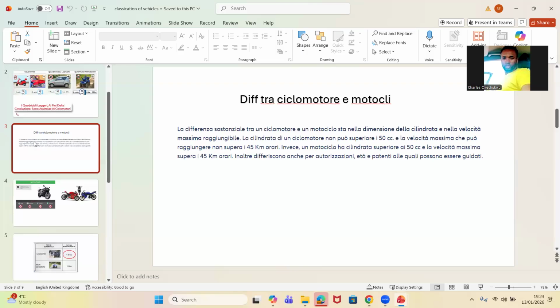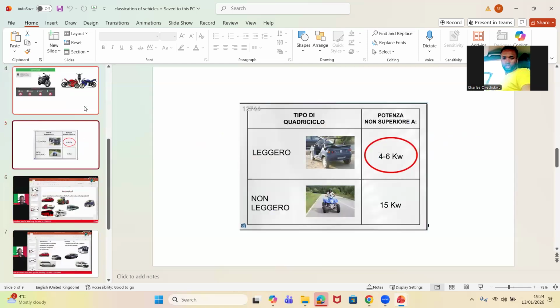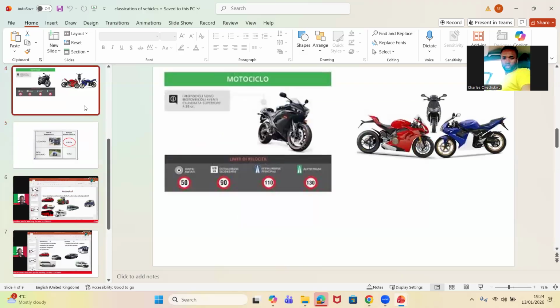Now let us go to their characteristics. If I tell you motocicli, according to their cylinder, se motore termico, their cylinder è superiore a 50 centimetri cubi. That is 50 cubic centimeters. It is bigger than 50 cubic centimeters or 50 cc.